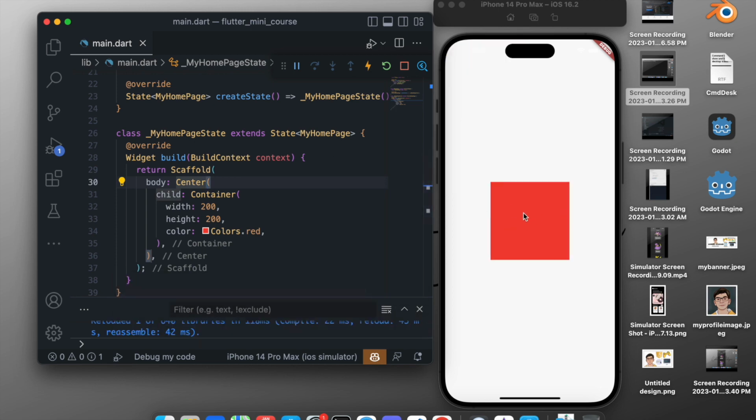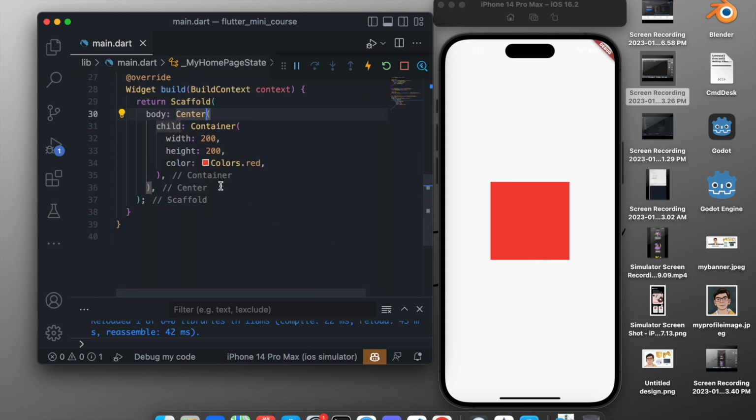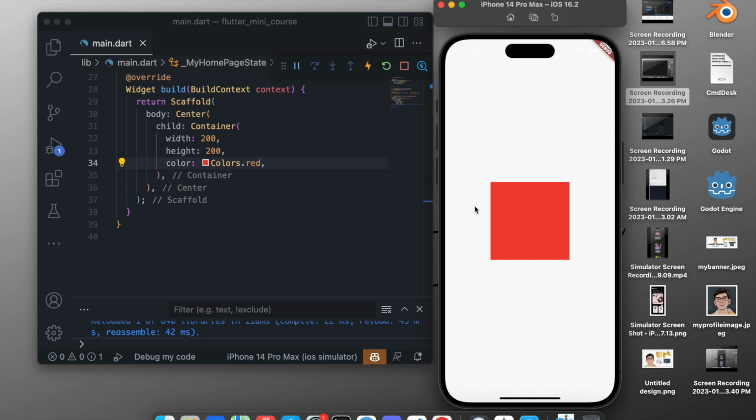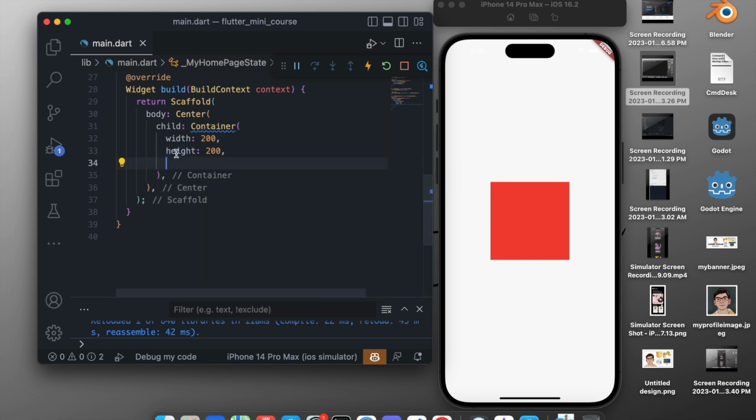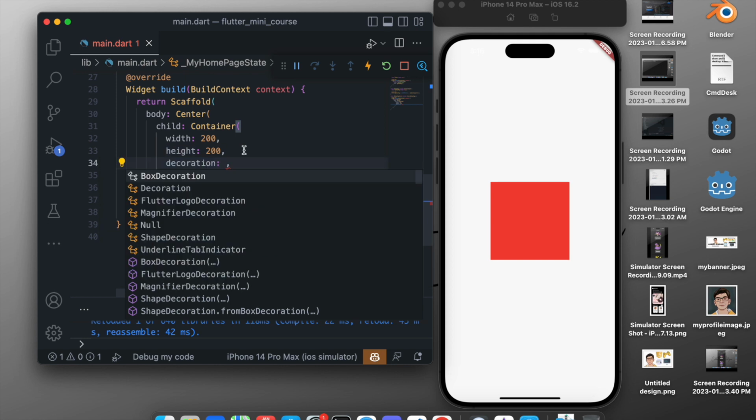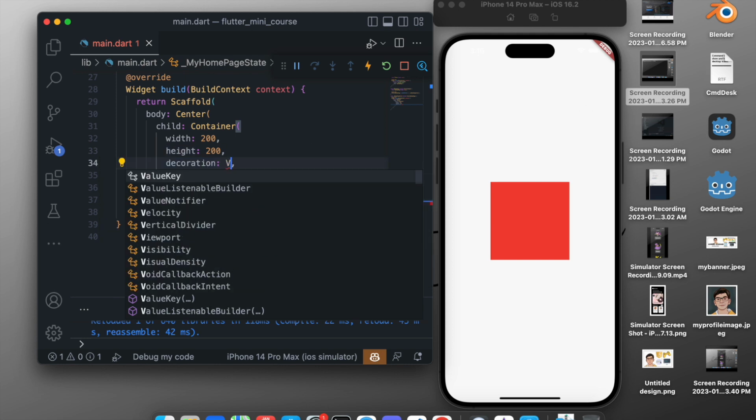So this will center this box, and now you can see we have created a small box of width 200 and height 200, and we set its color to red. Now we can just give it a decoration. So let's say we want its borders to be curved, so we want to access the border radius. For that we want to give it some decoration. So we will remove the color from here, and instead we will add a decoration in the box, and we will add a box decoration.